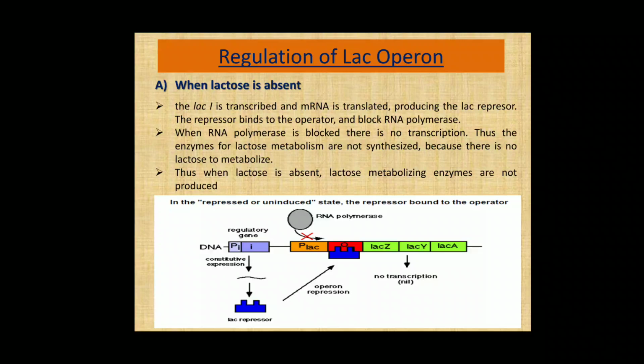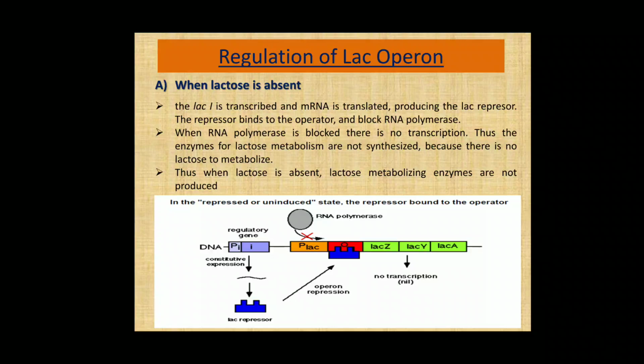As we can see in the image, the lac repressor is produced by the lac-I region, that is the regulatory gene. The repressor binds to the operator region and blocks the RNA polymerase. We can see in the diagram the blue color lac repressor is going to bind at the operator region and thus block the RNA polymerase.